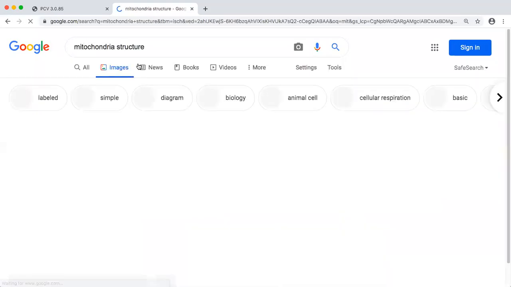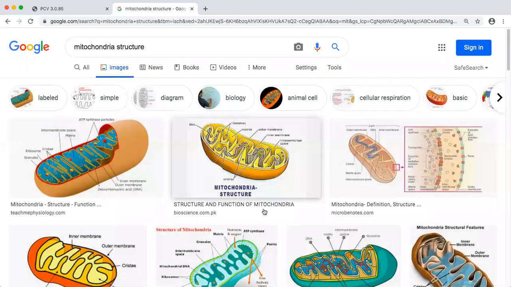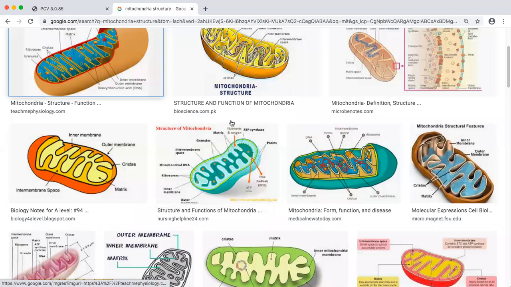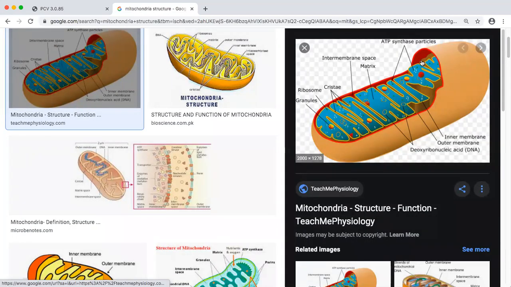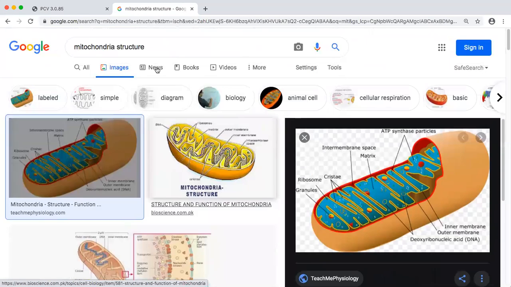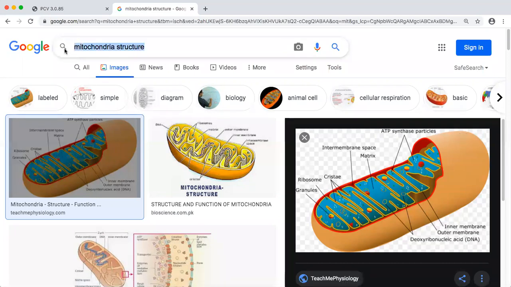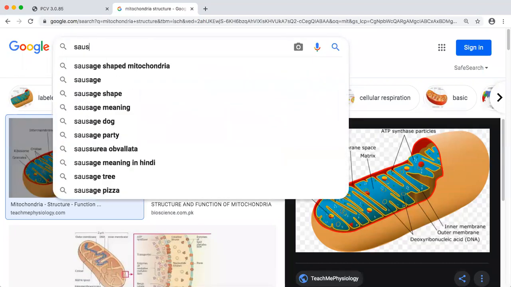You just see here. So this is the meaning of sausage shape. This will look like a sausage. If it is completely closed, it will look like a sausage. Sausage is something that you eat. I'm not sure how many vegetarians are there in the class, but sausage is like this.